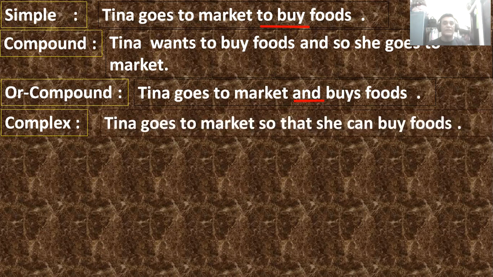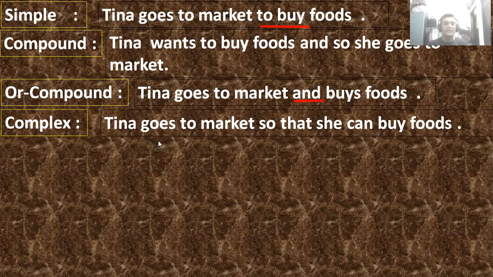Tina goes to market so that, because in Bangla, when to expresses purpose, here so that goes together. This so that means যাহাতে, and the so ... that pattern means so much that. Okay. So you have to put here so that, because these two mean objective, to do something, to buy something. Okay, so complex maybe: Tina goes to market so that he can buy foods.